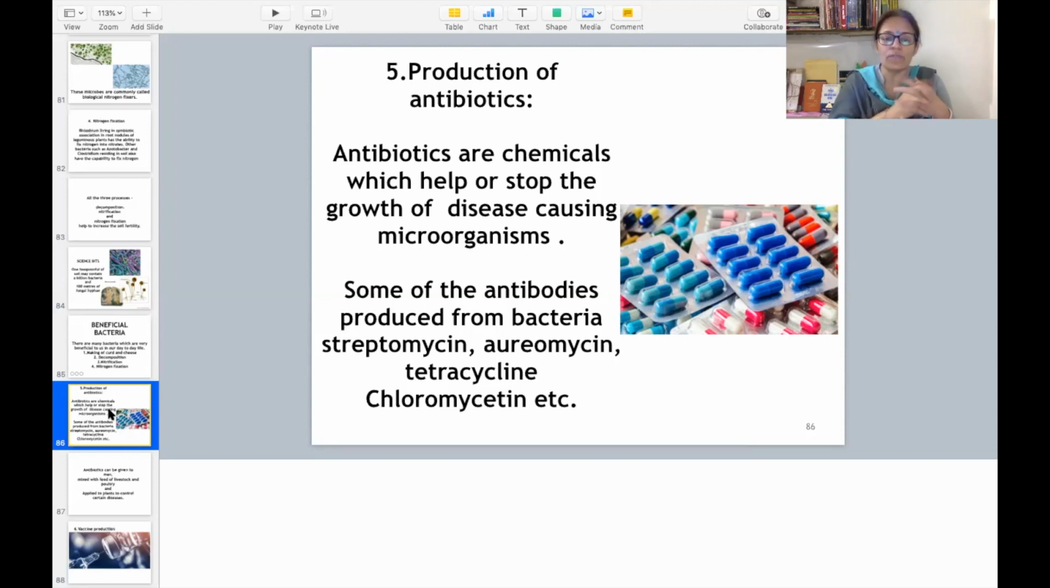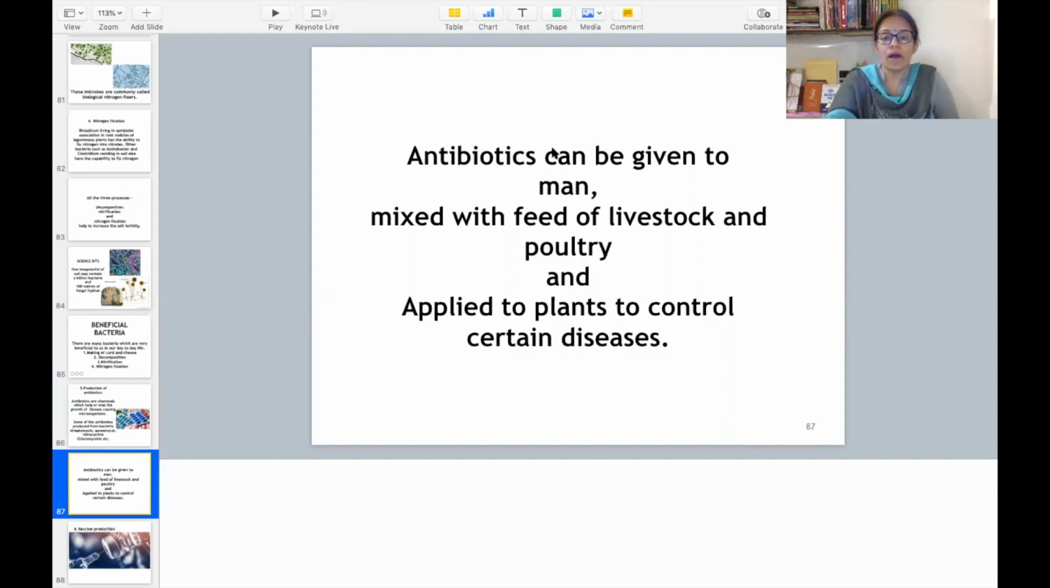Let us discuss those. The examples of antibiotics produced from bacteria are streptomycin, aureomycin, tetracycline, chloromycetin. These are certain examples which you have to learn as examples of antibiotics produced by bacteria. So how are these antibiotics actually used? Antibiotics can be given to man, as you all know that whenever you are ill, doctors give you antibiotics and you take them orally. And these can be mixed with feed of livestock and poultry. Livestock means domestic animals, and poultry means hens and ducks.